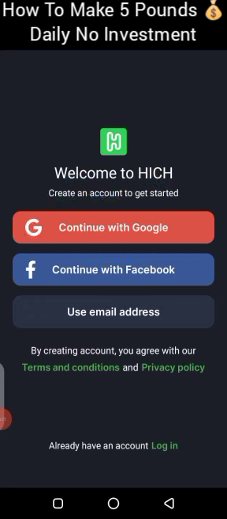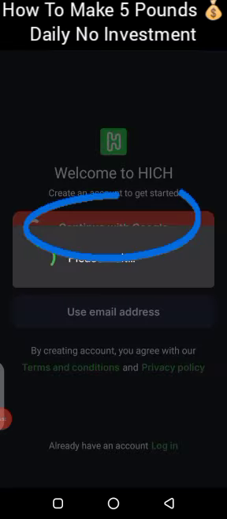Sign up with Google. That's with your Gmail account, and make sure that the Gmail account is connected preferably to your YouTube, the one you are using your YouTube. Make sure it's the Gmail account you use to sign up. It is very important so that you can earn coin just for subscribing to their YouTube channel. That's just the only reason. So if you don't have a YouTube channel, you can sign up with any of your Gmail accounts. But preferably the Gmail account you are using for YouTube. So you click on continue with Google.